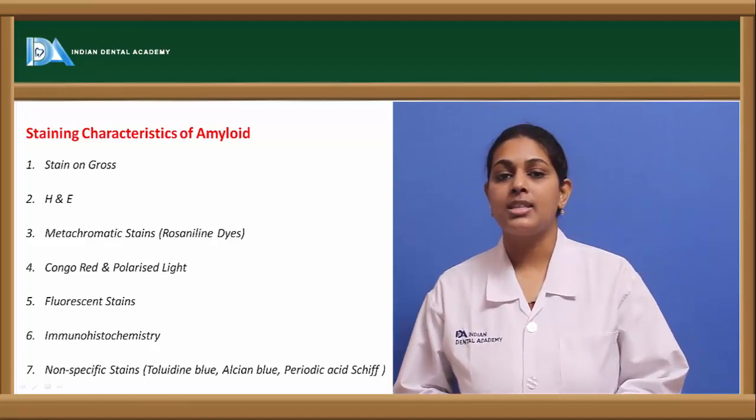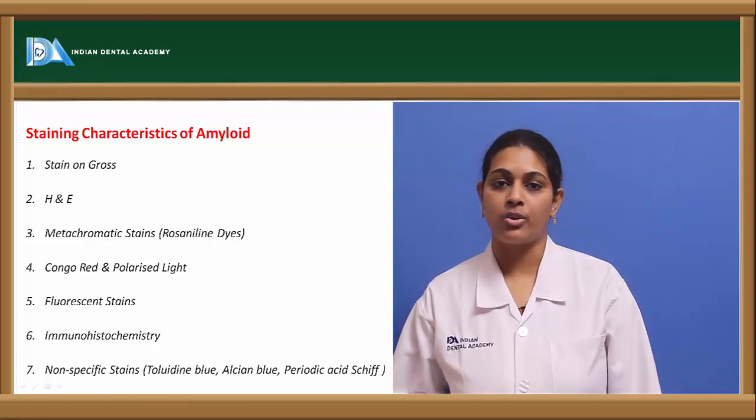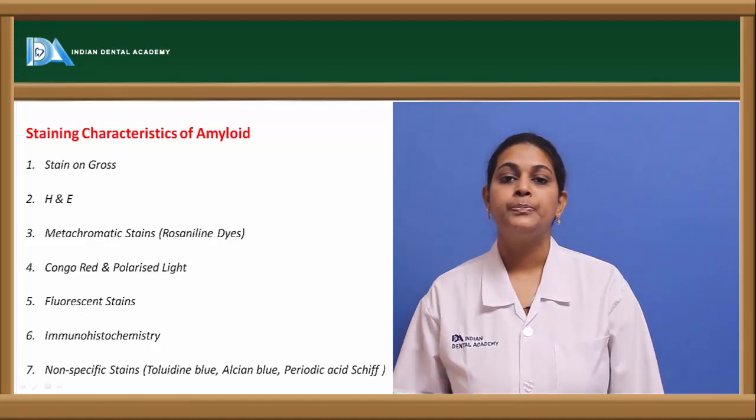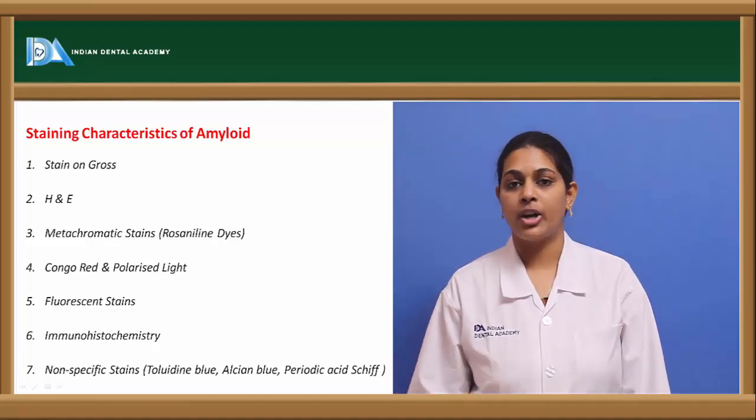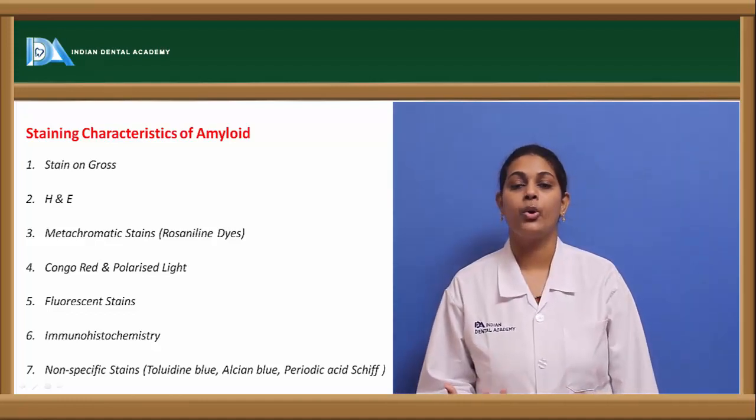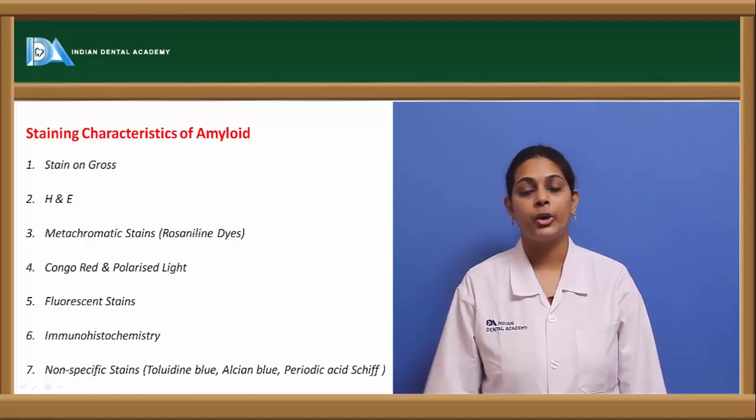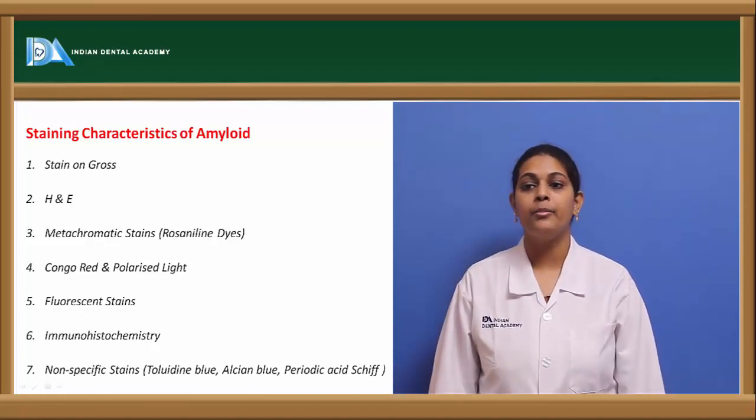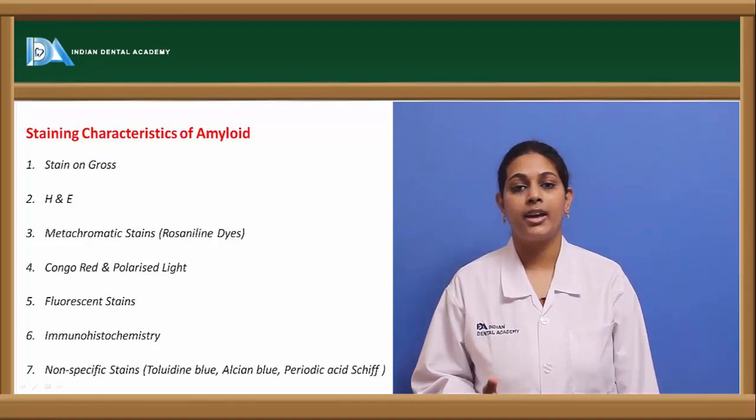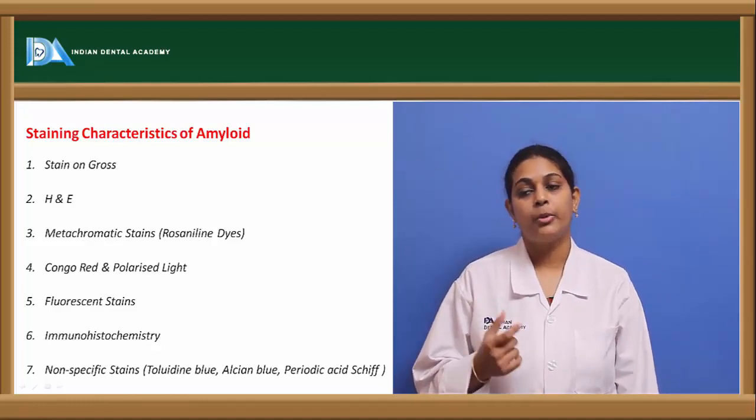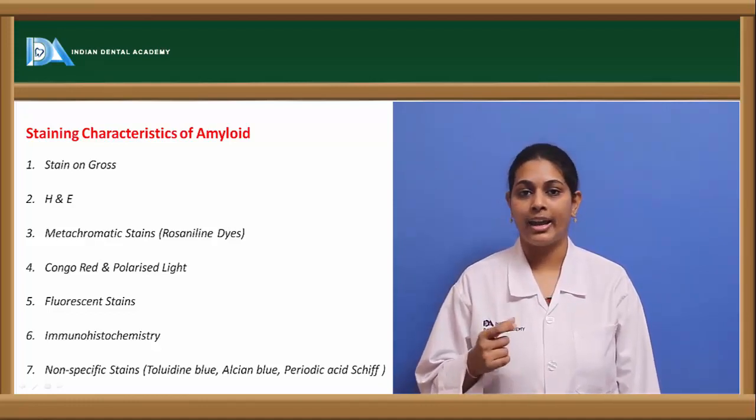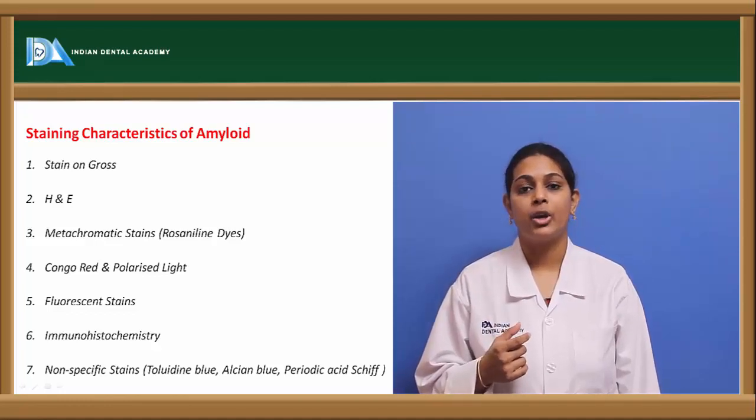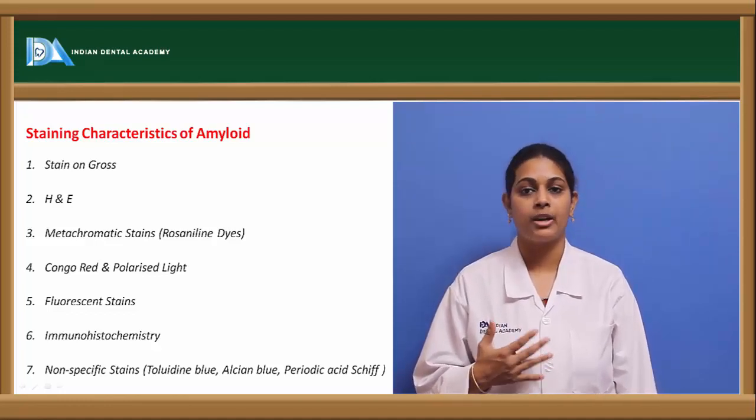Another advanced, molecular-level diagnostic aid is immunohistochemistry. There are certain antibodies which have the property to bind to the amyloid protein antigen in the tissue, and among them are the anti-AA type or anti-AL type antibodies. These are antibodies which are used at the immunohistochemical level.